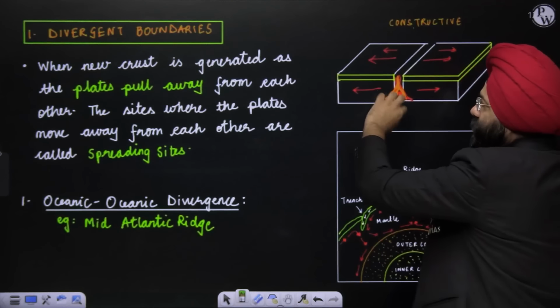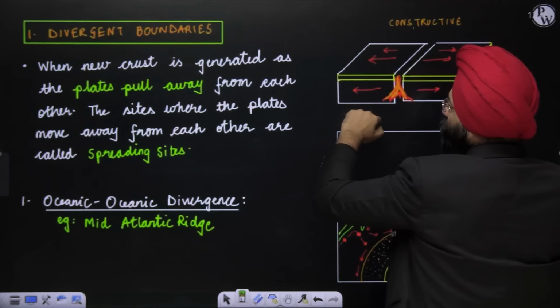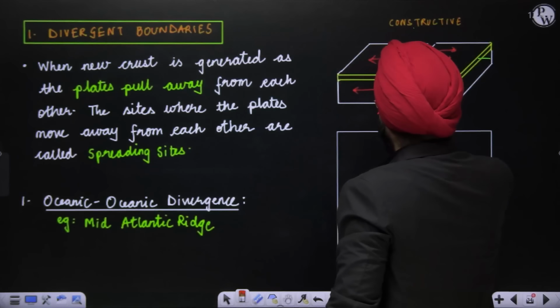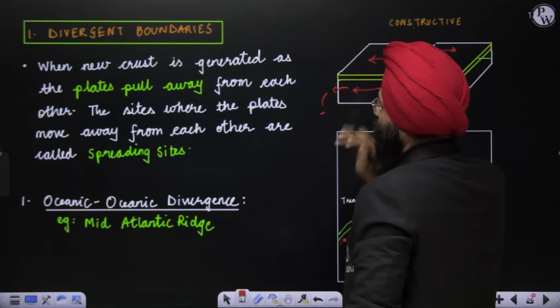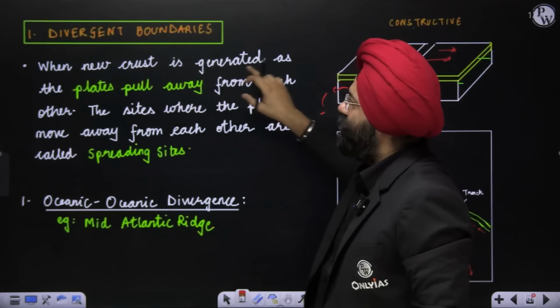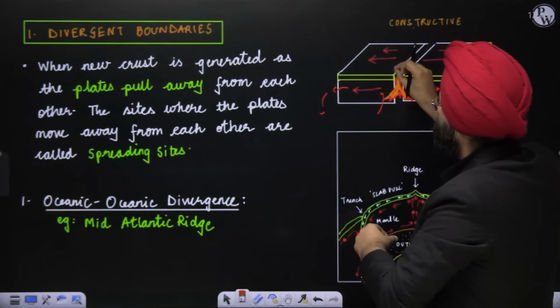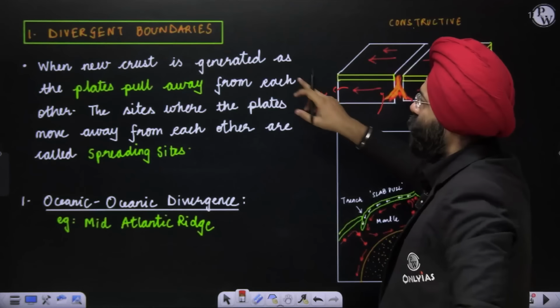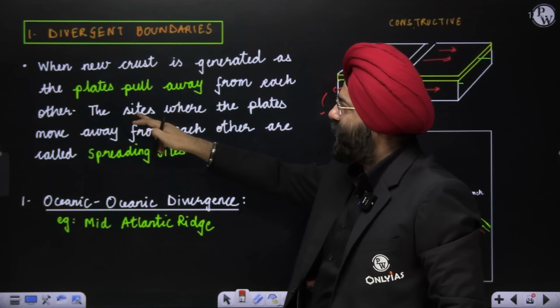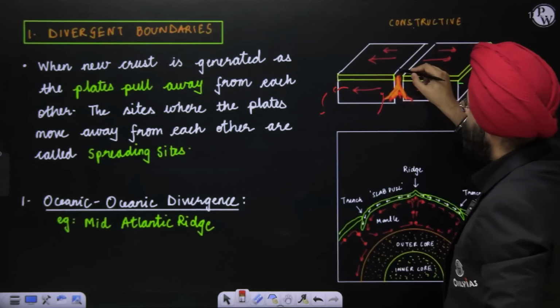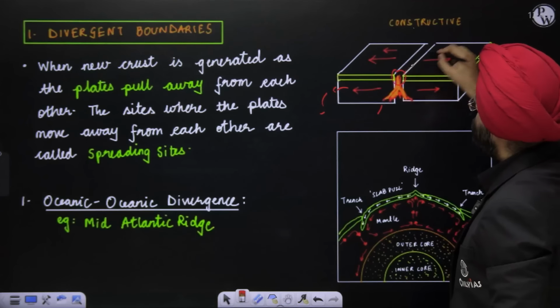Now you know that this divergence is taking place because of the convectional current cells that were there. So when a new crust is generated, as the plates are moving away from each other, the sites where the plates are moving away from each other are known as the spreading sites. This is the spreading site.